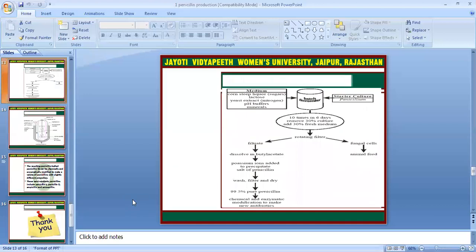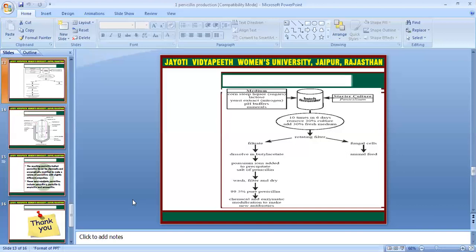This is the process of penicillin production. First, we add corn steep liquor, yeast extract, and pH buffer in the fed fermenter, and 10 times in a 6 day period remove 30% of the culture and add 30% fresh medium. Then we use a rotary filter. Then we see the fungal cells. We extract the fungal cells, which go to animal feeds, and we filtrate and then dissolve in butyrate. Then potassium ions are added to precipitate the salts of the penicillin, then wash, filter, and dry.